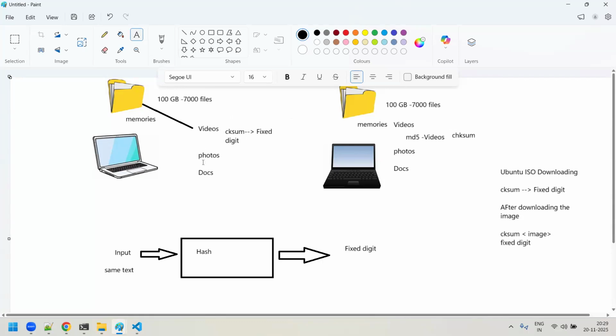Next you run an MD5 or a SHA algorithm on the photos folder and get some fixed digit. Now you run the same checksum on the copied folder. Now there is a difference, because both are not matching. You understand there is some problem with this photo folder. Here it shows one value, but here it shows another value. Then you identify there are some missing files, which are there here but not in this new laptop. Am I clear, sir? Did you understand the whole context?